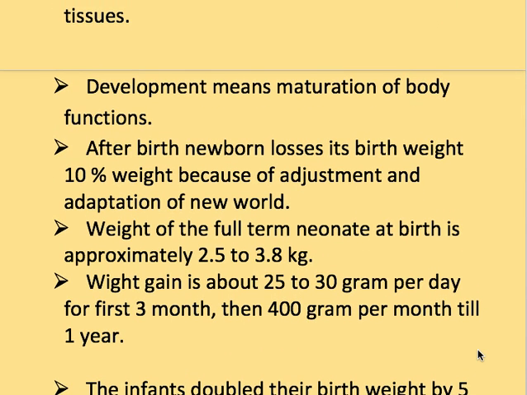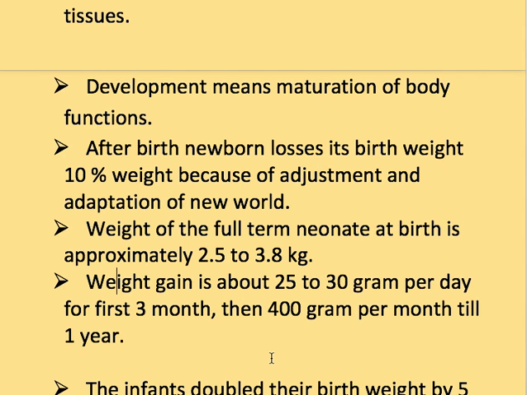Next one is weight gain is about 25 to 30 gram per day for the first 3 months, then 400 gram per month till 1 year. Weight gain is about 25 to 35 gram per day for the first 3 months and then 400 gram per month till 1 year.